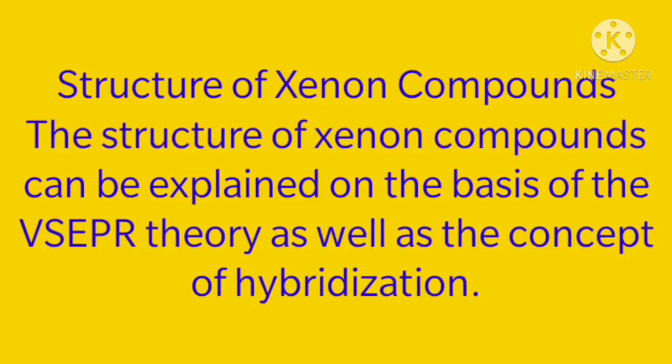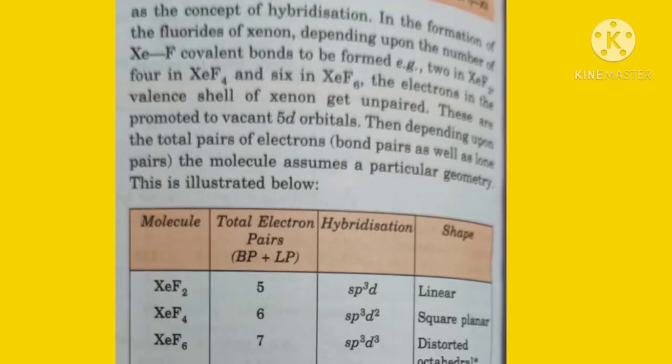The structure of xenon compounds can be explained on the basis of VSEPR theory as well as the concept of hybridization. In the formation of the fluorides of xenon, depending upon the number of Xe-F covalent bonds to be formed, for example, 2 in XeF2, 4 in XeF4 and 6 in XeF6, the electrons in the valence shell of xenon get unpaired, so you have to write the configuration in the excited state. The electrons are promoted to the vacant d orbitals, the 5d orbitals.